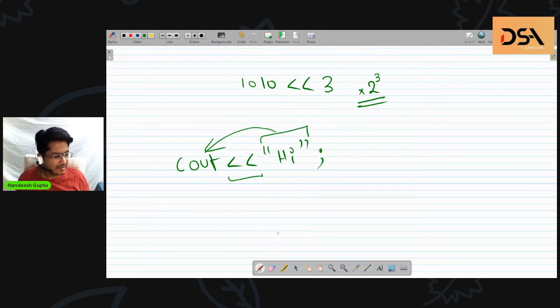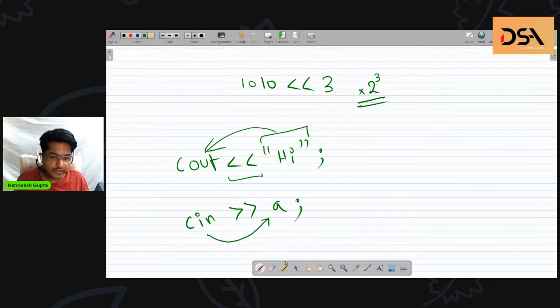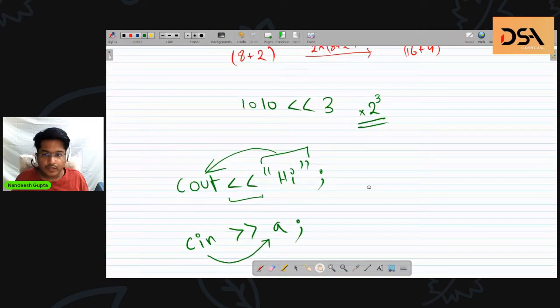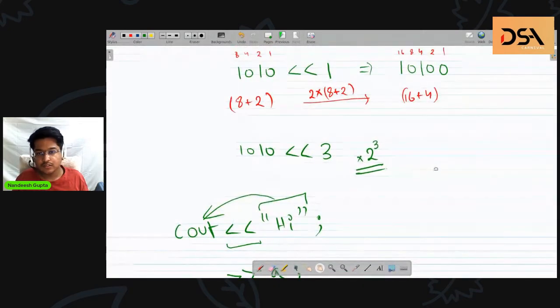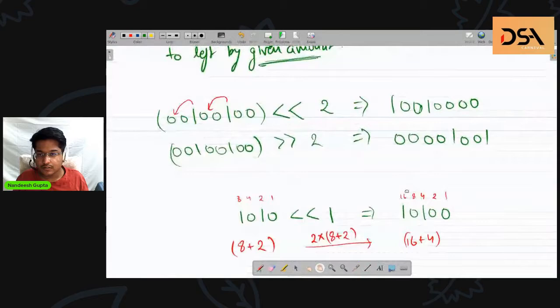They're not exactly bitwise operators, because in the case of cout and cin, they have been overloaded according to the class definitions, but they are working on a similar kind of principle. So when I do cin into some variable a, whatever there is in cin gets shifted into a. Okay, so this was left shift and right shift.